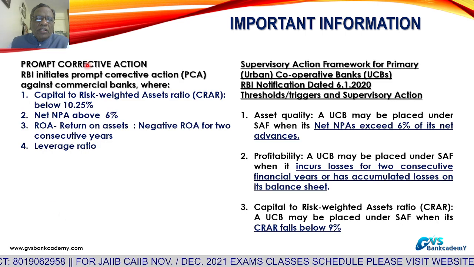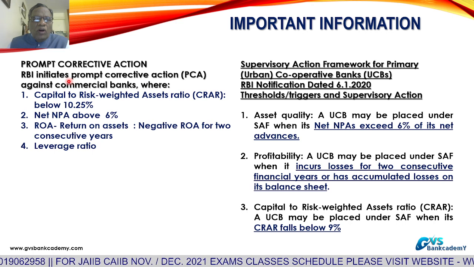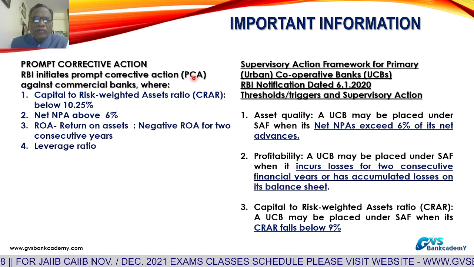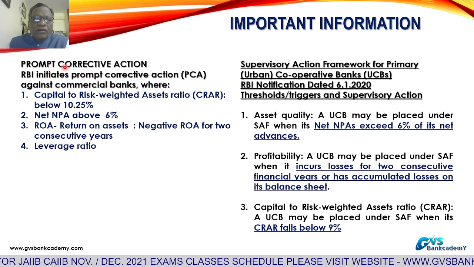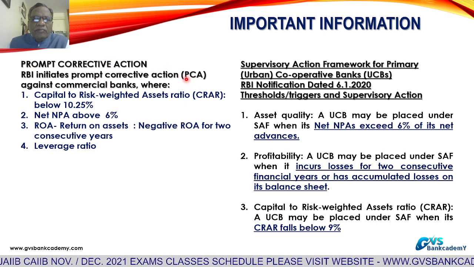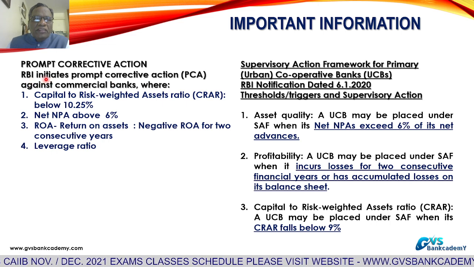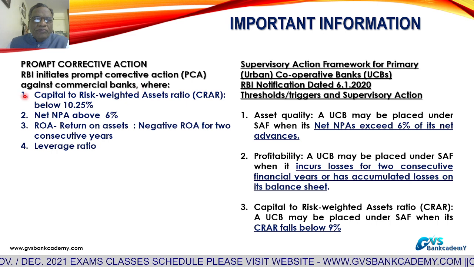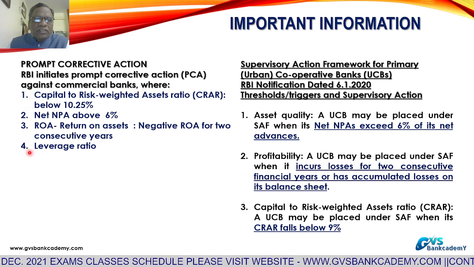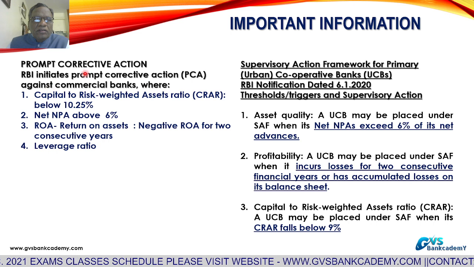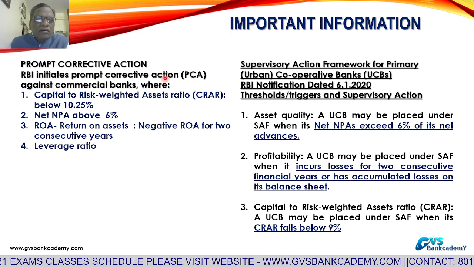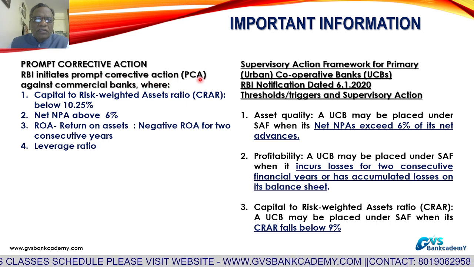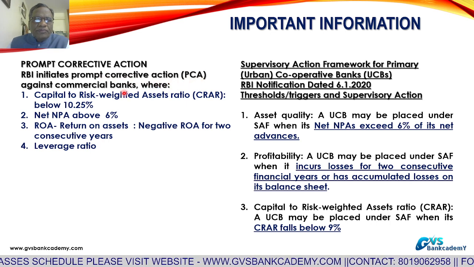Now, prompt corrective action. How can RBI declare a bank as a prompt corrective action bank or weak bank? RBI initiates prompt corrective action against commercial banks in India. These four points are there. PCA bank means weak bank, which comes under RBI monitoring. Still there are 3 or 4 banks under the PCA concept.